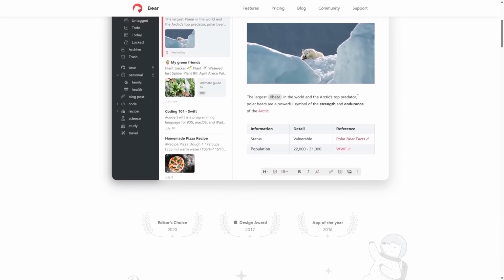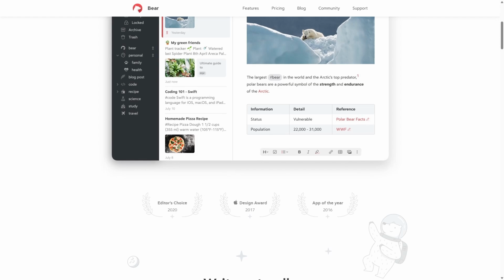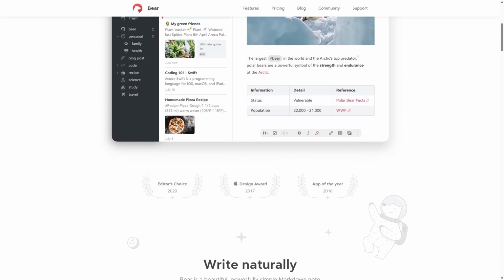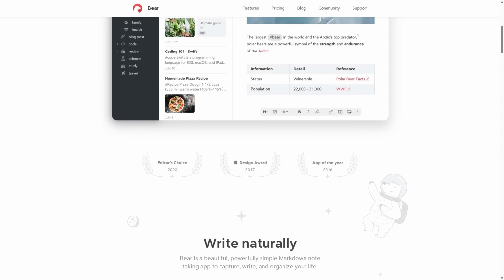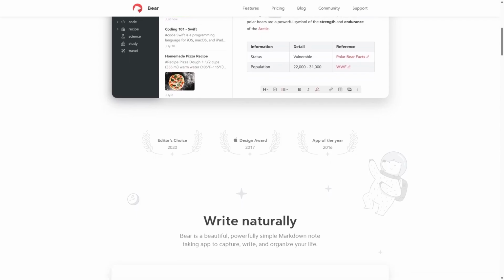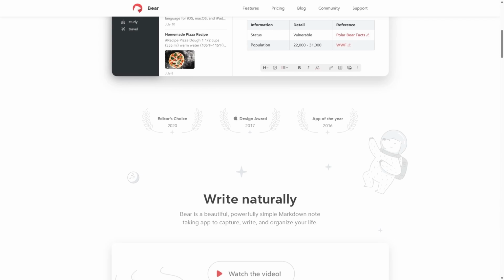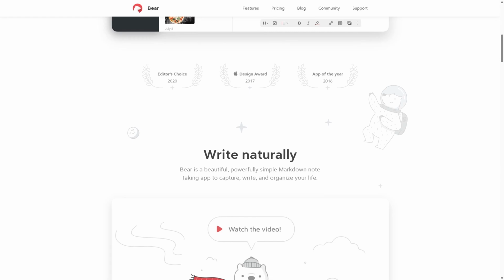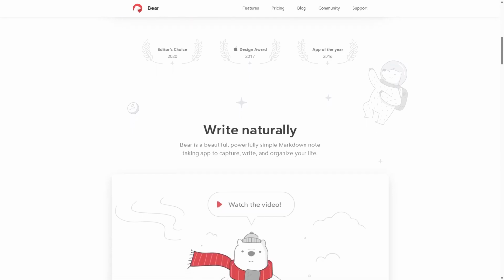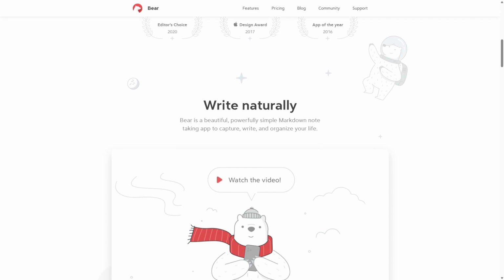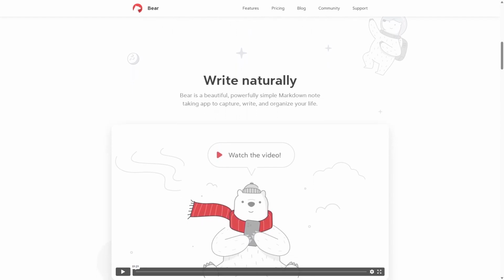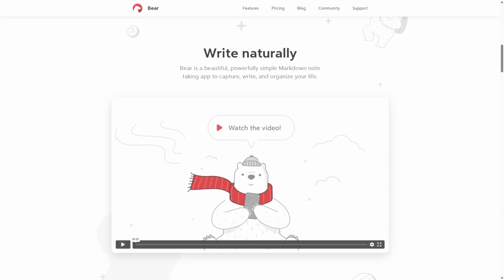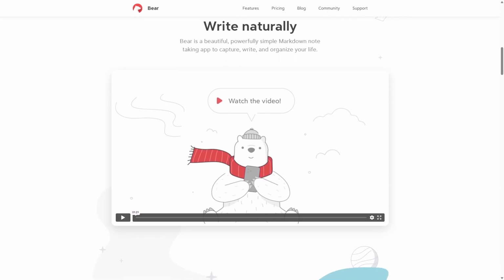Its strengths lie in its elegant design, smooth user experience, and powerful tagging system that replaces traditional folders. However, Bear Notes is limited to Apple ecosystems, which can be a downside for users on other platforms. It also lacks advanced linking features and plugin support found in more complex apps. Bear Notes is best suited for users who want a straightforward, visually appealing note app without steep learning curves or